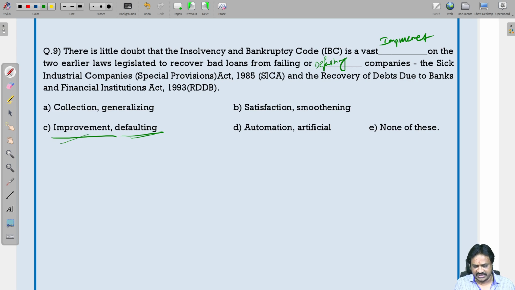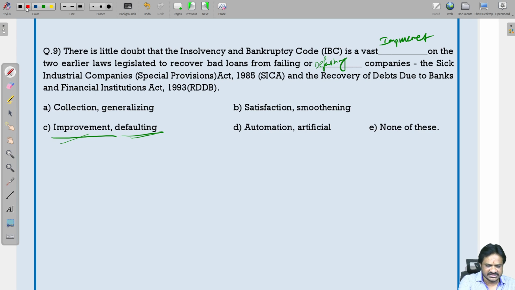We are talking about one new law, insolvency and bankruptcy code. That is the improvement on the previous two laws. We are comparing this one with the other two laws. So improvement is correct. And those who are not able to repay the loans are nothing but defaulting. So it is a defaulting company. So improvement and defaulting is definitely correct.